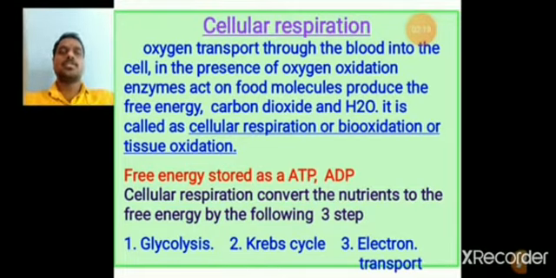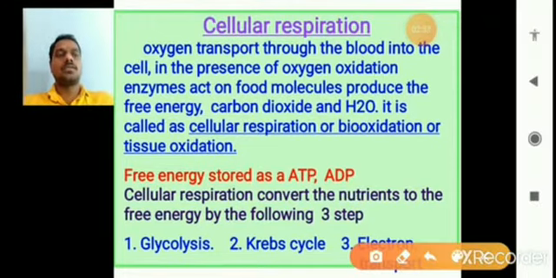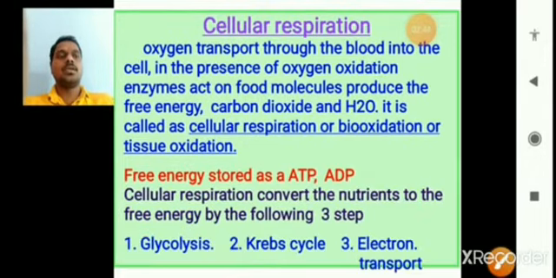Cellular respiration converts the nutrients to free energy by the following three steps. The first is glycolysis, the second is the Krebs cycle, and the third is the electron transport system.